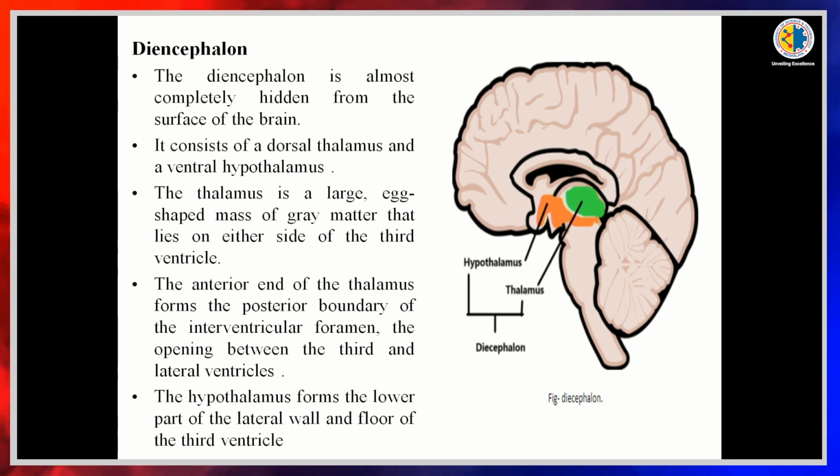Next, coming to the diencephalon part. The diencephalon is the most completely hidden part of the brain. It consists of the hypothalamus anteriorly and the thalamus posteriorly. The thalamus is a large egg-shaped mass of grey matter which is situated on both sides of the third ventricle. It forms the posterior boundary of the interventricular foramen which is present between the third ventricle and the lateral ventricle. Then the hypothalamus forms the lower part of the lateral wall and the floor of the third ventricle.